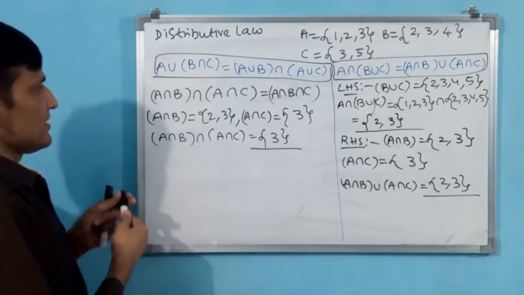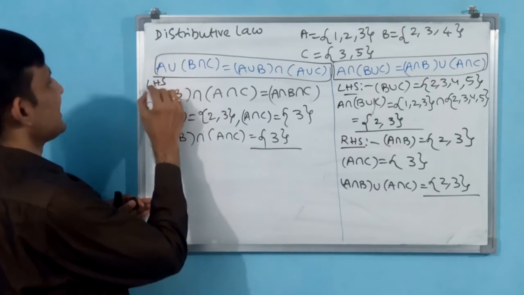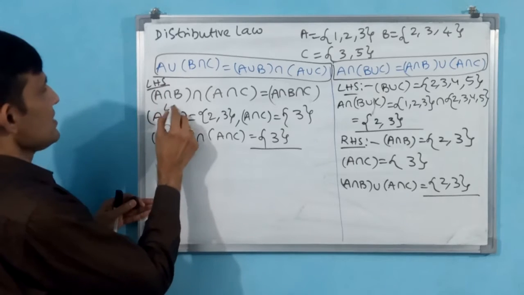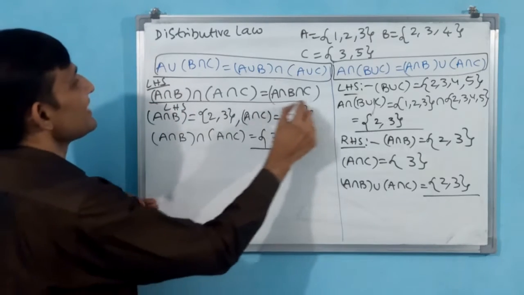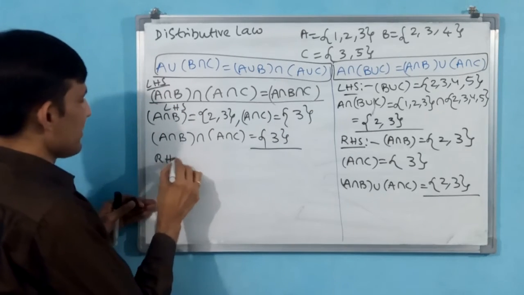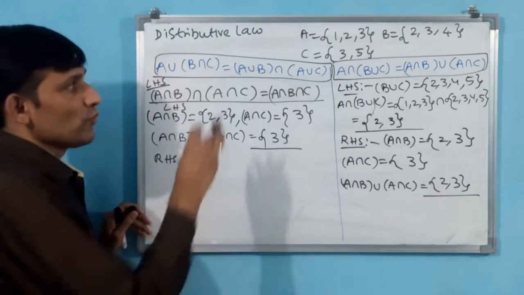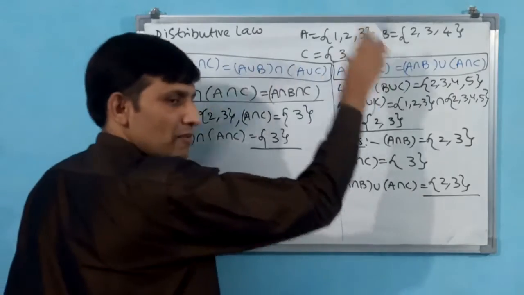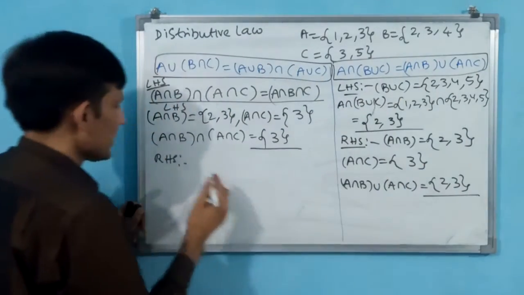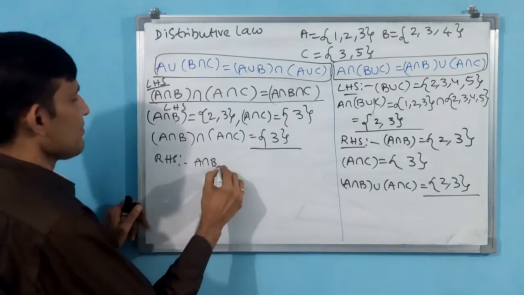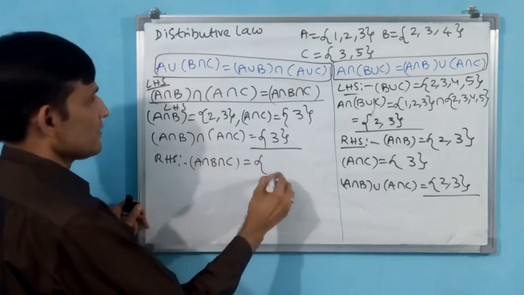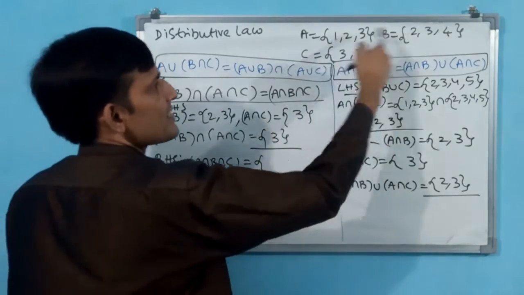Now you go for RHS. This is LHS only, oh sorry. This is LHS, because this is the result. Now RHS I am taking. A intersection B intersection C means if you take any element, that element should be available in B also, in C also. First I take 1. 1 is there? Not there.